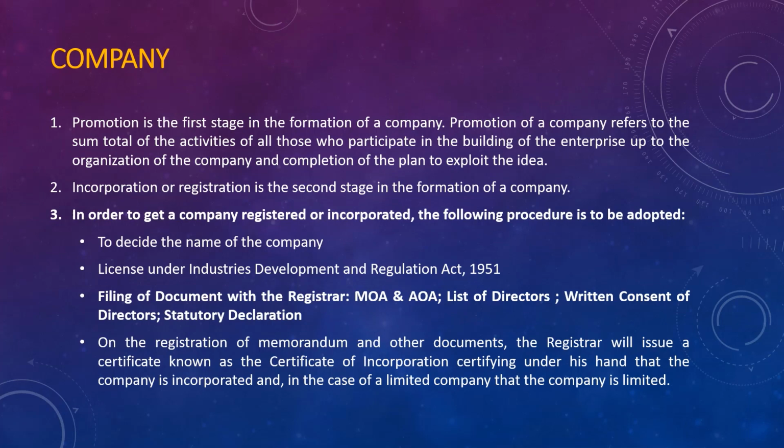After that, on the registration of all these incorporation documents, that is the memorandum and other documents, the registrar is going to issue the COI, that is the Certificate of Incorporation. And once you receive the COI, you can start your business as a private company or public company. So this is the procedure of a company. These are the procedures we have discussed to start or form the different types of business organization.